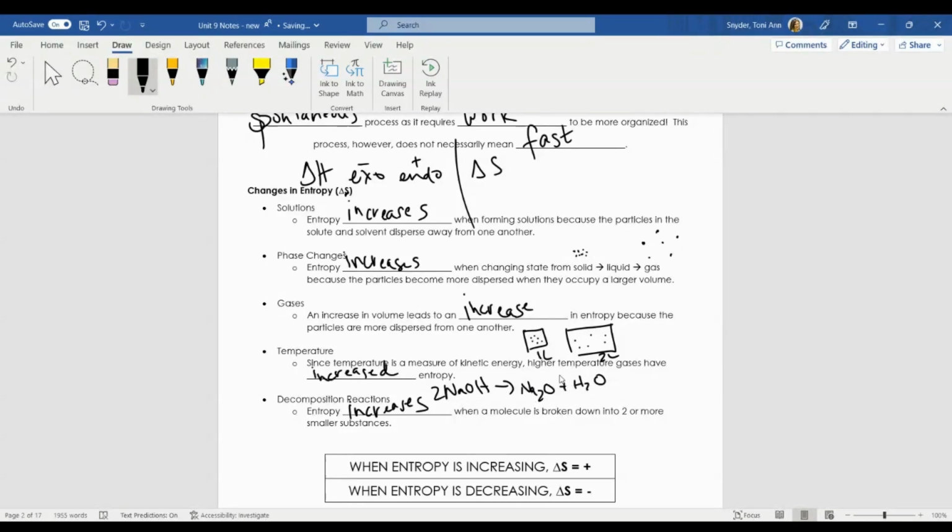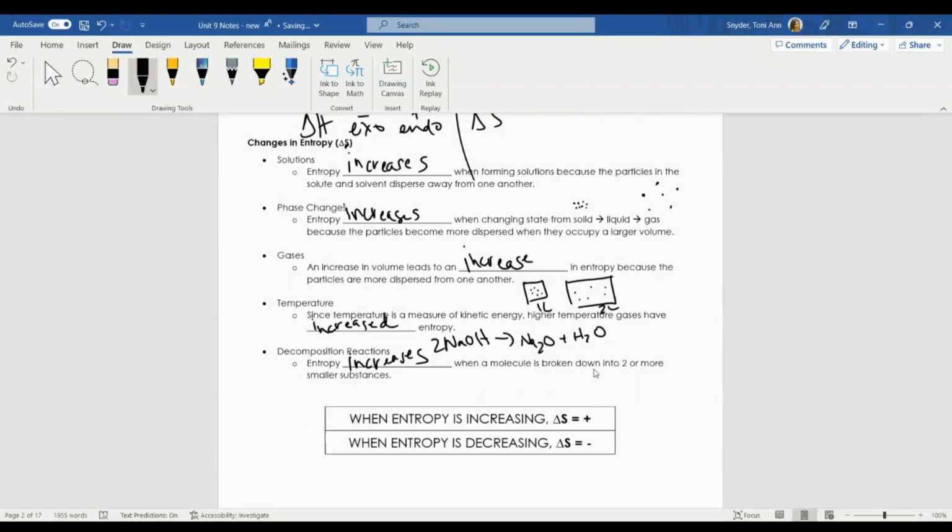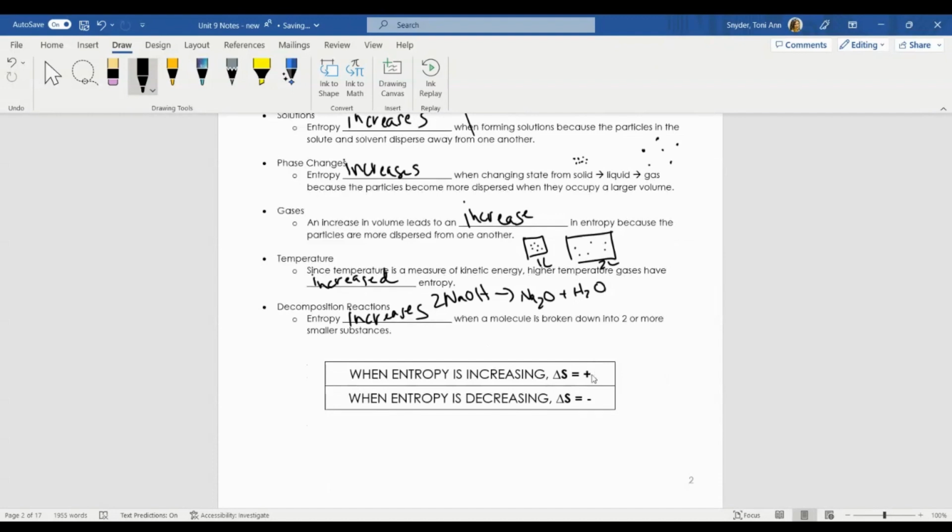This is increasing in entropy, because I'm breaking this down into smaller substances, into smaller pieces. As a result, the disorder is increasing. And what we say is that when entropy is increasing, our delta S is a positive value, whereas if entropy is decreasing in a reaction or a physical process, the delta S is negative.